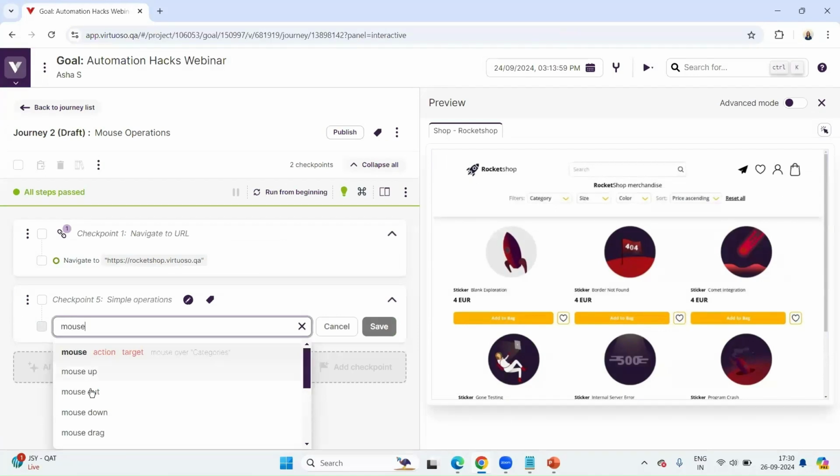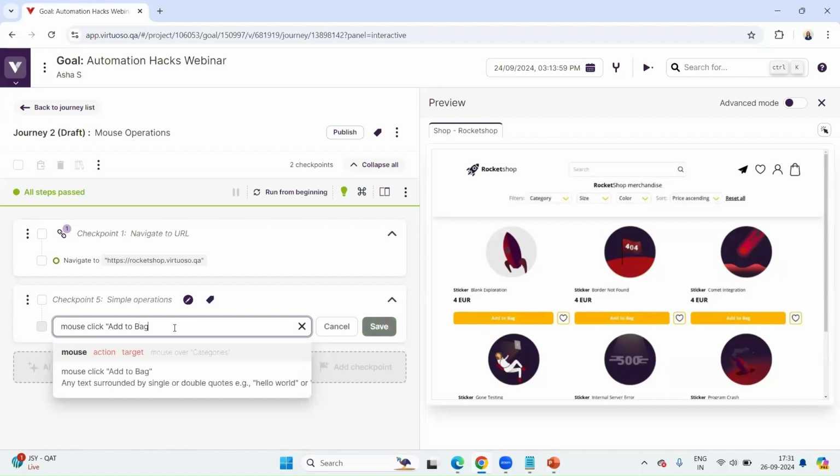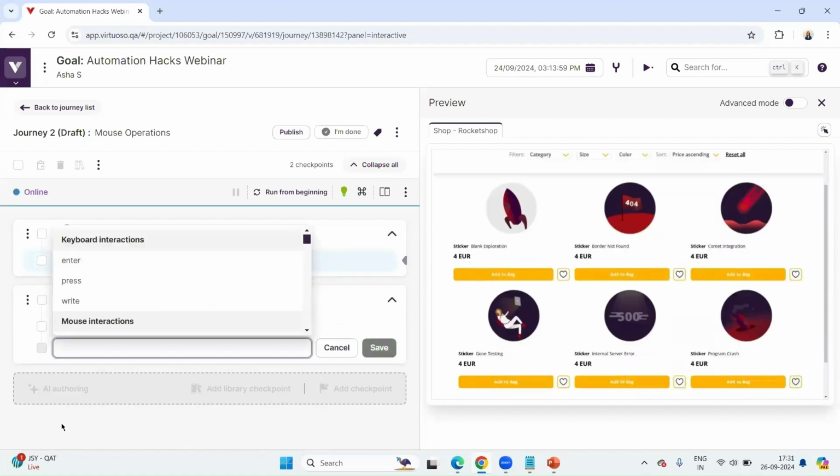As you can see, if I write mouse, you can see the list of operations that I can do here: mouse leave, right click, double click. Now let's say I would want to mouse click on add to bag. When I don't mention any position, it's going to take the first one, right? So you can see on the right hand side that it has added the first product to the bag.